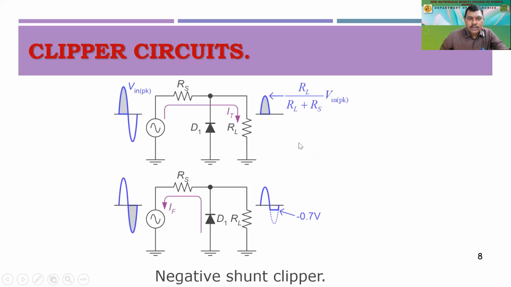Okay, so that is the clipper circuit. Then this is the negative shunt clipper that I'm showing in this circuit, in which we have a positive half coming out across this load resistance, whereas whenever it is reverse bias, this diode will be conducting and only 0.7 volt will come in the negative half cycle. The rest will be clipped.